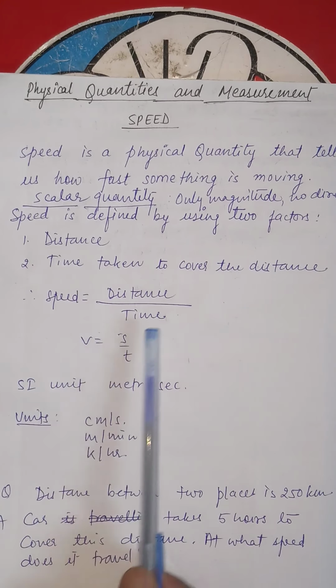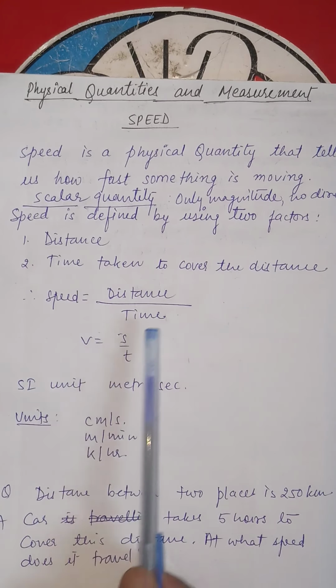Now we simply need to find the speed, which is V equal to distance S upon time taken. Distance is given as 250 and time taken to cover it is 5 hours. 5 fives are 25, it means 50. Here it is kilometers and the time is given in hours, so the unit would be kilometer per hour. Then 50 kilometer per hour is the speed of the car, which covers 250 kilometers in 5 hours.